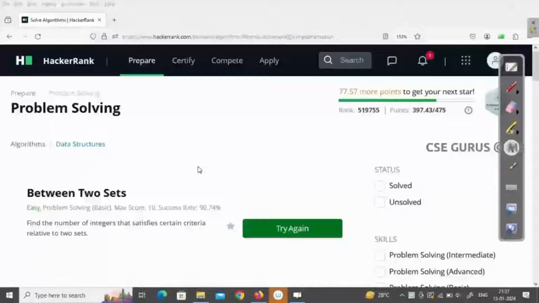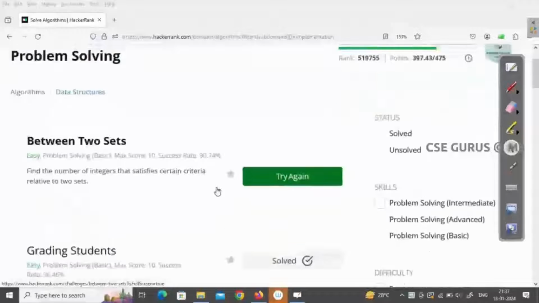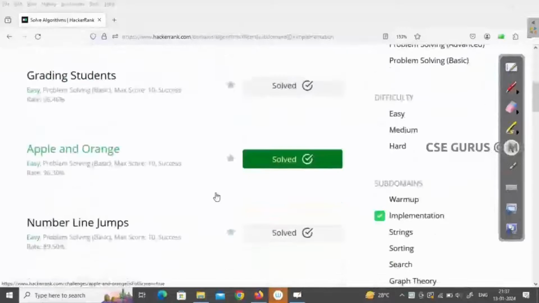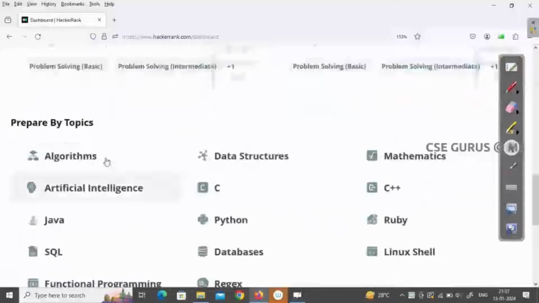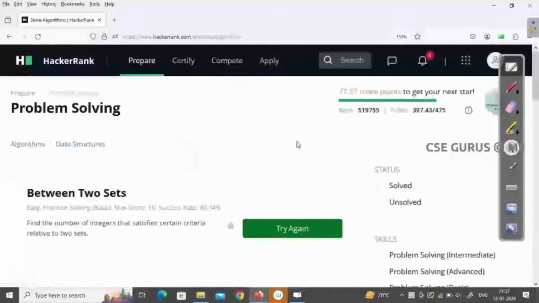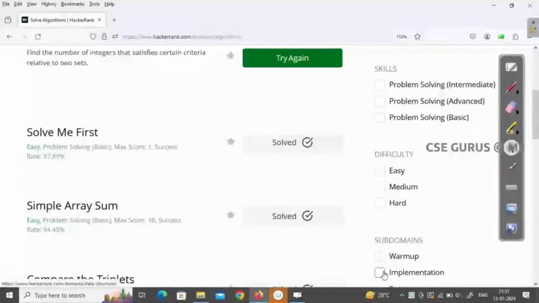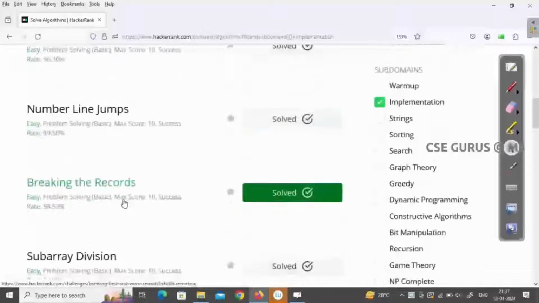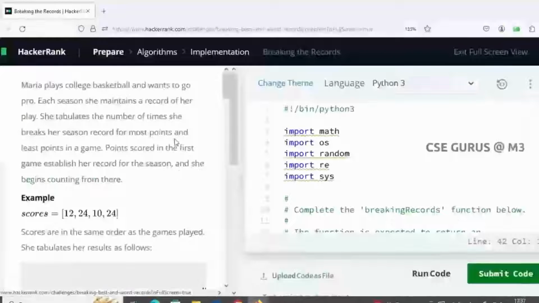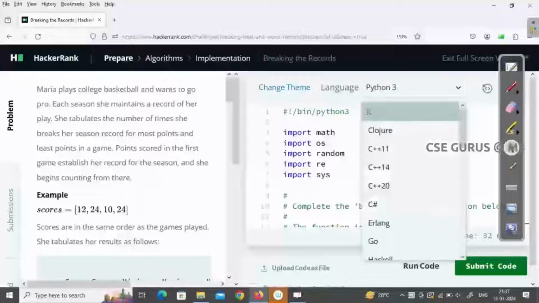Shravankumarmanthri here. So we'll go to the next question in the Hackerrank. In the algorithms, of course you need to select algorithms, or else you can click here, prepare, go to that algorithms, then click on subdomain which is implementation. So here we have done with these questions, and now we are going for breaking the records. You can check for the link in the description given below. So let us see this one, how to answer.